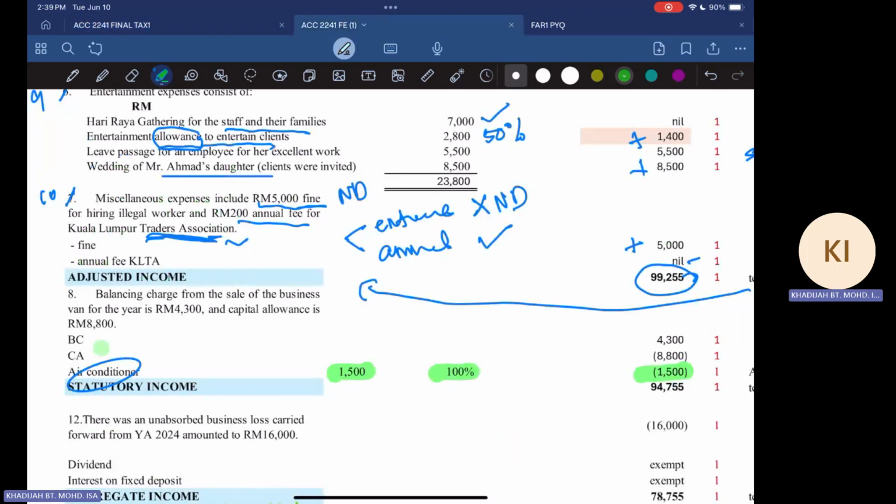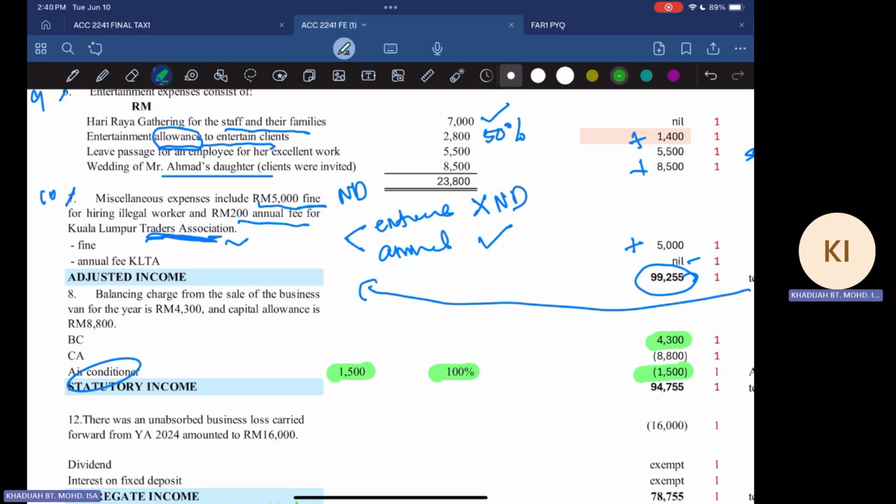But do not forget the air conditioner that we have just now, which is recorded under profit and loss. We have an air conditioner of 1,005, but because the value is less than 2,000 ringgit, we are going to claim 100%. The rate is 100% allowance. So we're going to claim 1,500 also.